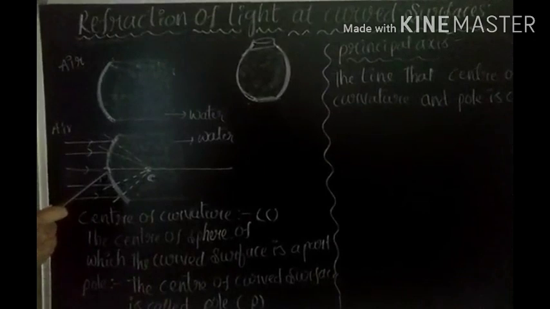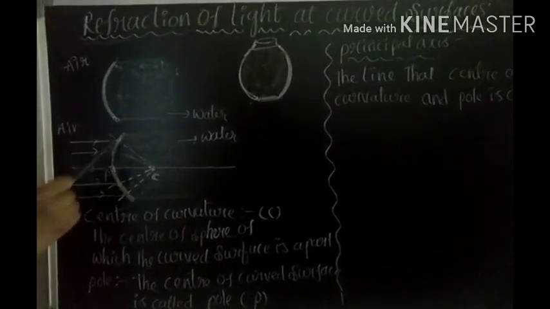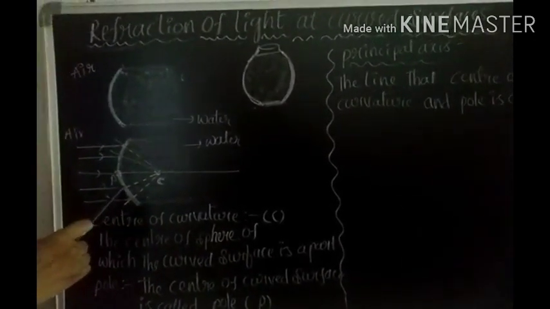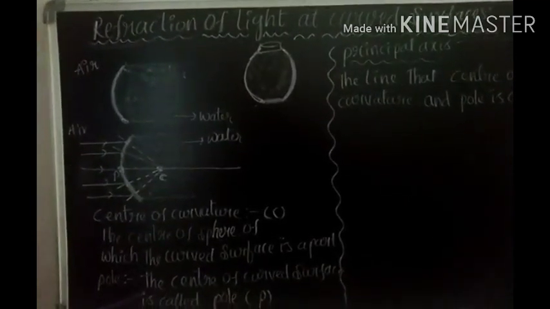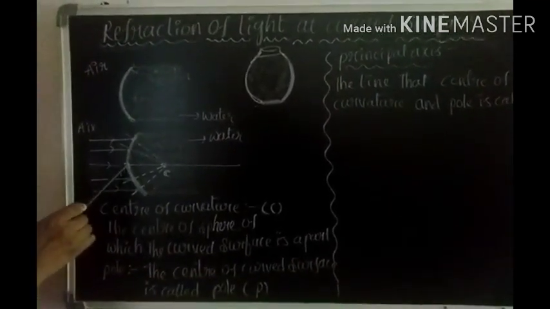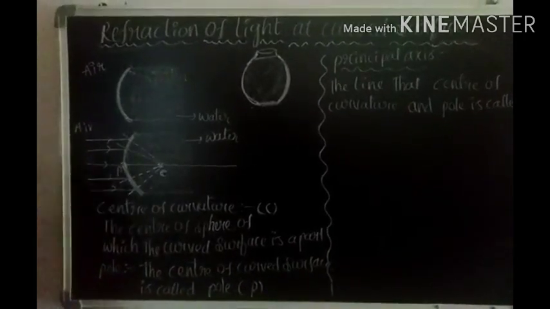It is a point on the curved surface. It should be at the middle of the surface. So this is called pole. So what is the pole definition? The center of the curved surface is called pole.